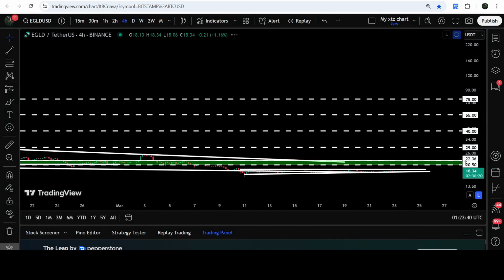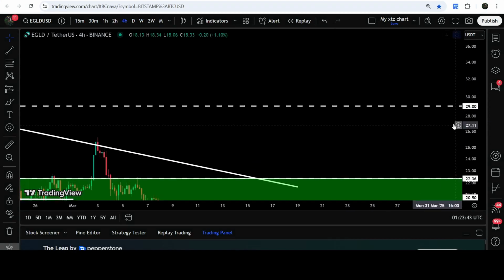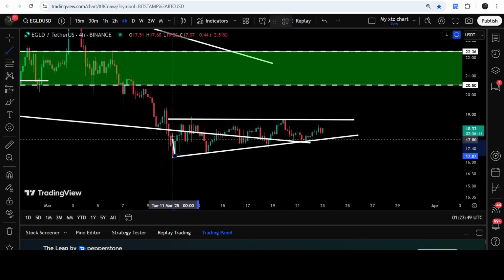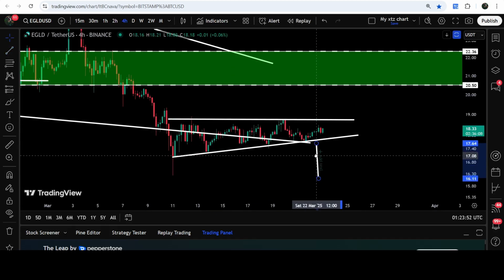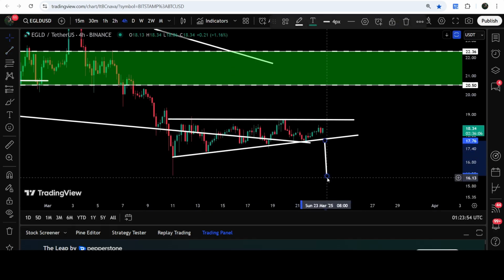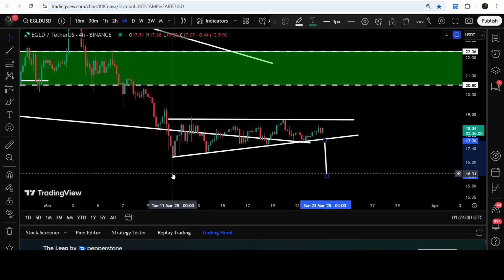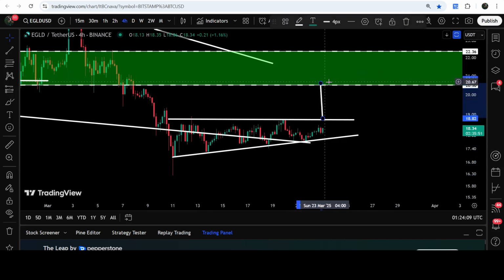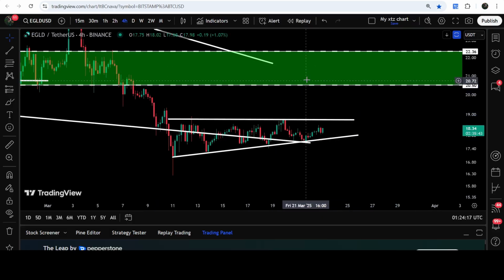Now, if you take a look at the smaller time frame on a 4-hour time frame chart, here we have the formation of another ascending triangle. And if we take a look at the targets, in case of breaking down the support of the triangle, the technical target will be here. That will be approximately at $16.20, very close to the previous low of 11th of March. That was approximately at $16.22, almost there. And in case of breaking out the resistance of the triangle, the technical target to the upside will be here. That will be approximately at $20.61. Therefore, we can expect that if the price breaks out this triangle, then soon we may see another attempt to break out this resistance zone.